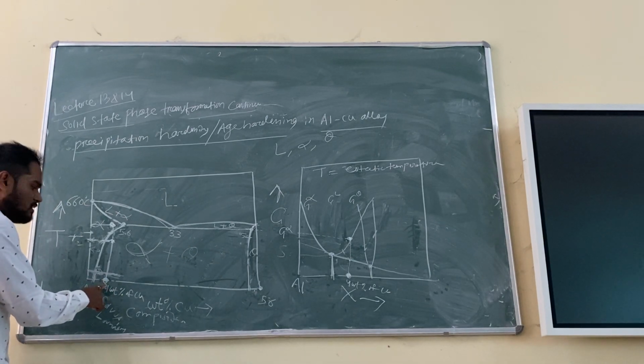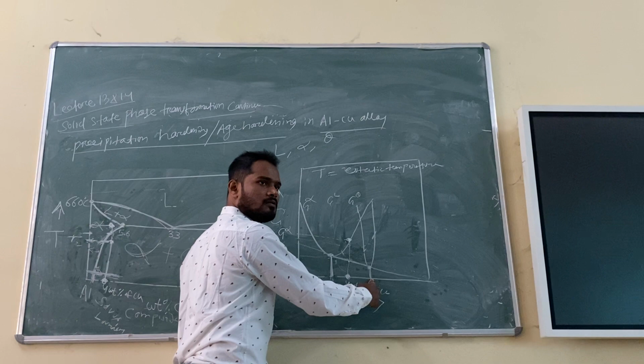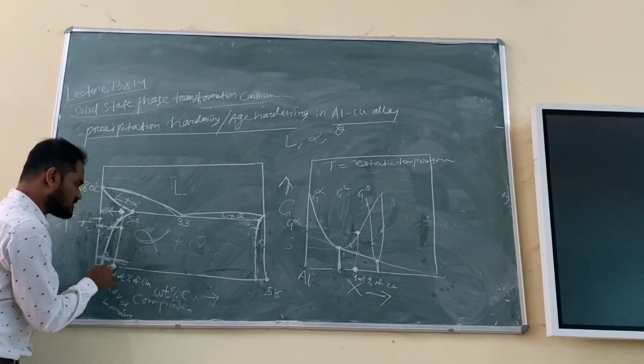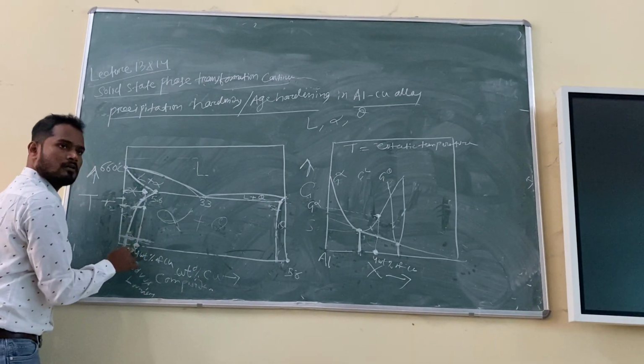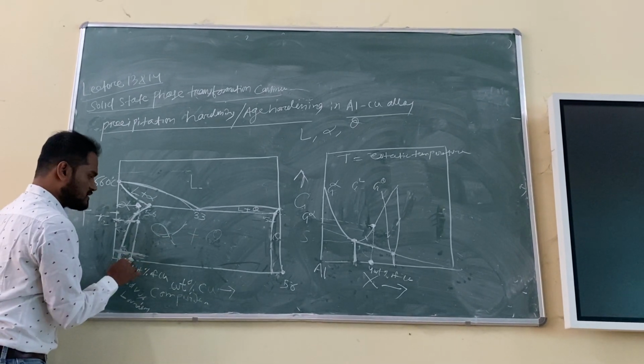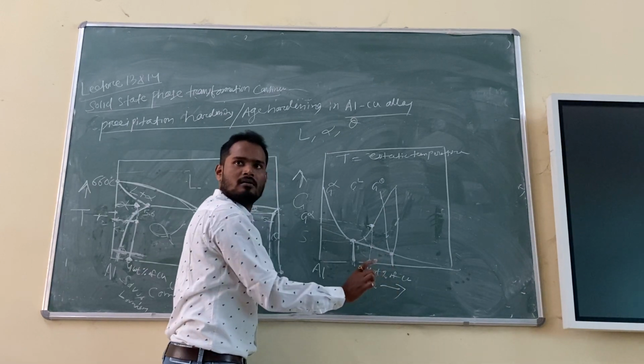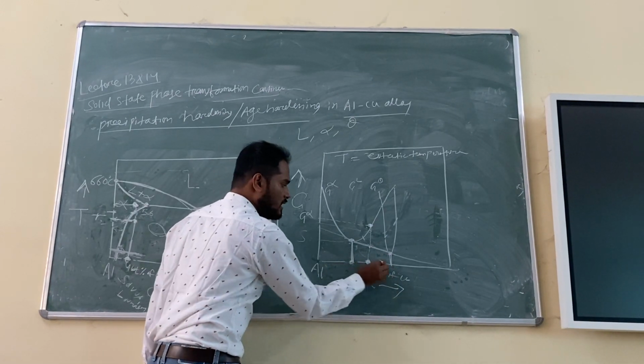This composition is in between this composition and this composition. Yes or no? You can see, because this is the alpha region, this is the theta region, and this is alpha plus theta. So this region is in between this region and this region. Okay? In between this composition, right?